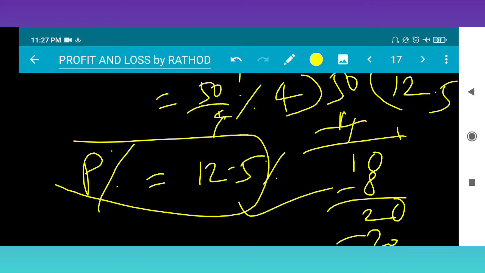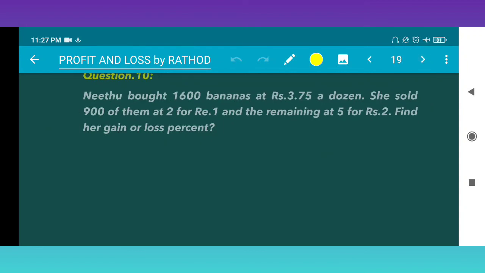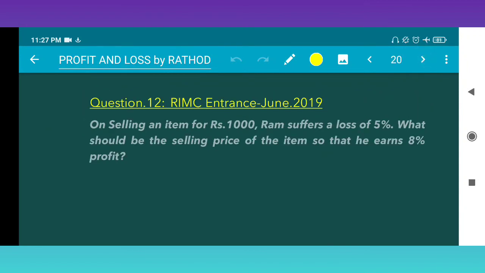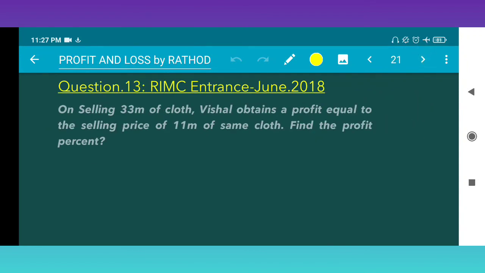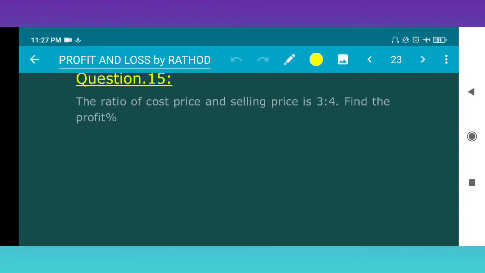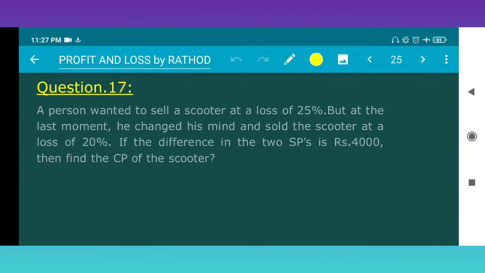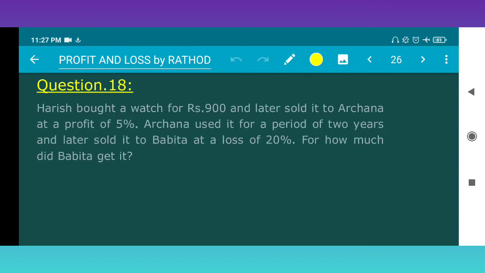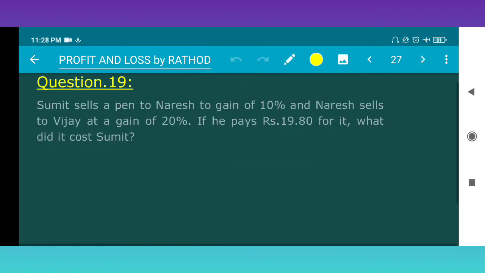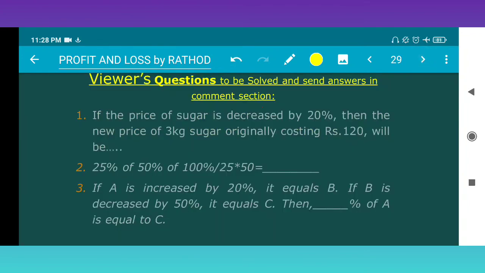See here, so many questions are left over. The 18th we have discussed, the 19th question is left over, the 20th question is left over, the 21st and next questions are also left over, and these questions are also left over. We have to discuss these in the next class.